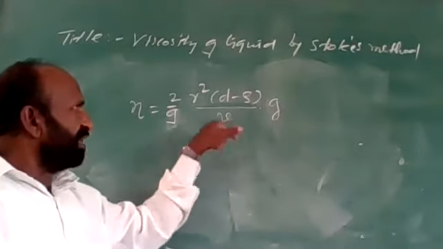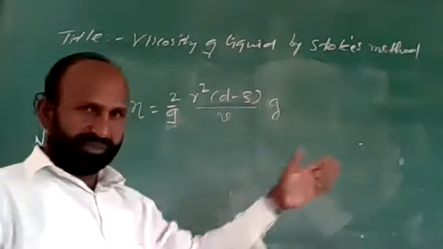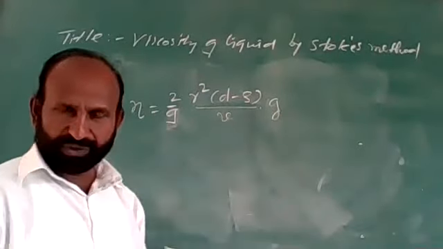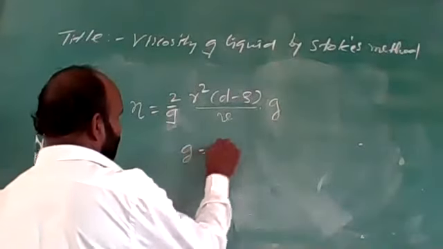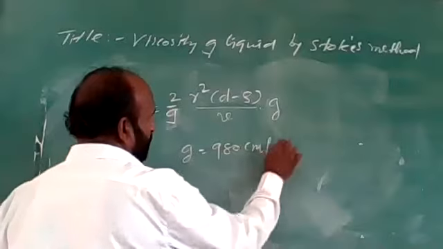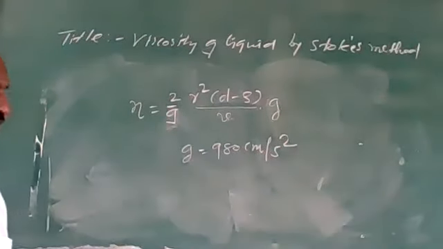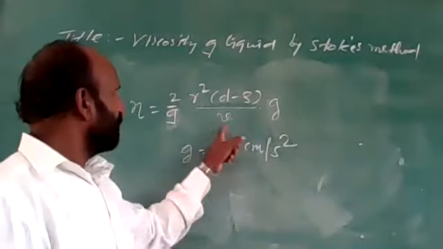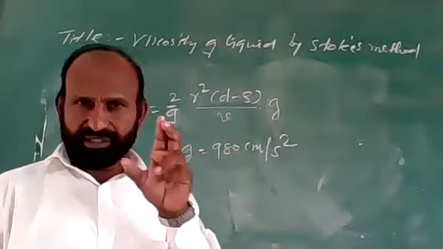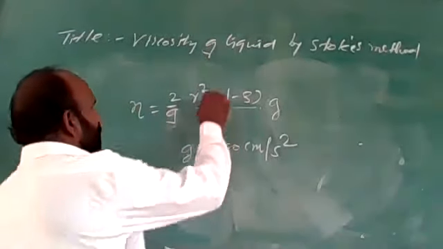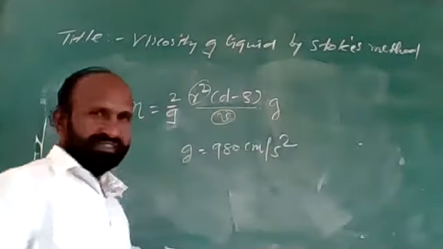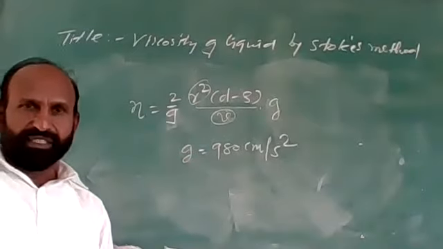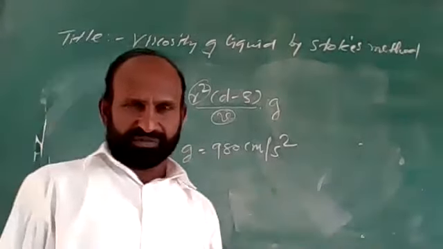V is the terminal velocity, that is the velocity of the ball. And g is the acceleration due to gravity, which is constant. We can take g equal to 980 centimeter per second square. Means if we measure the radius of the steel ball, and if we measure the terminal velocity, if these two things are measured, then we can calculate the coefficient of viscosity.